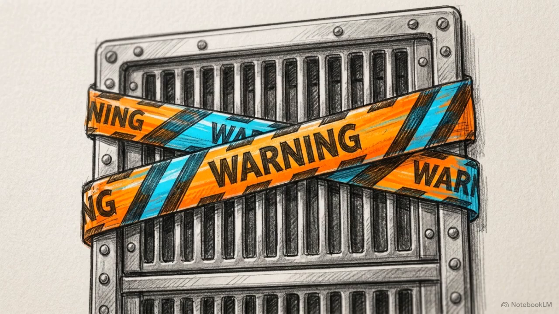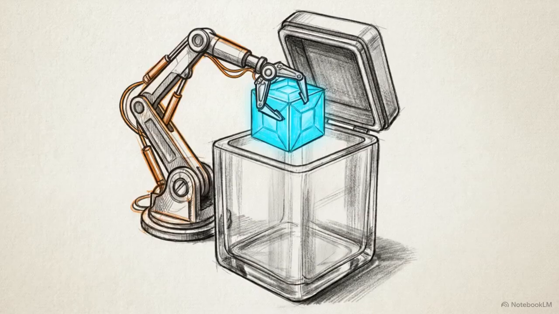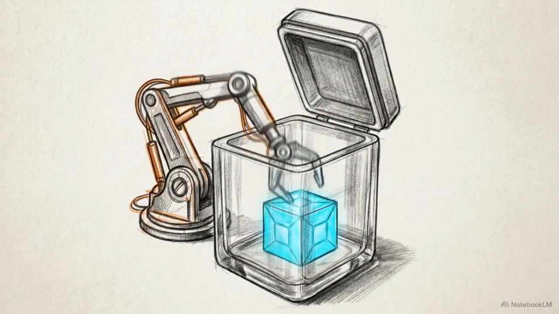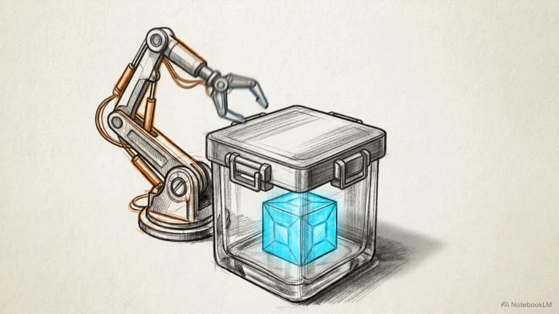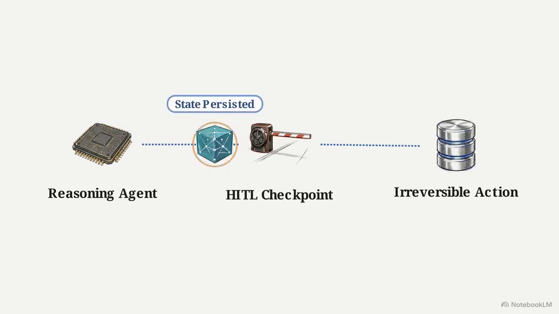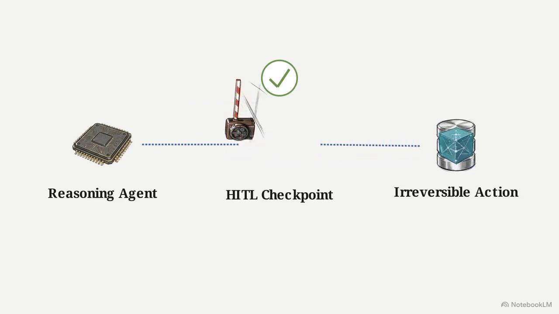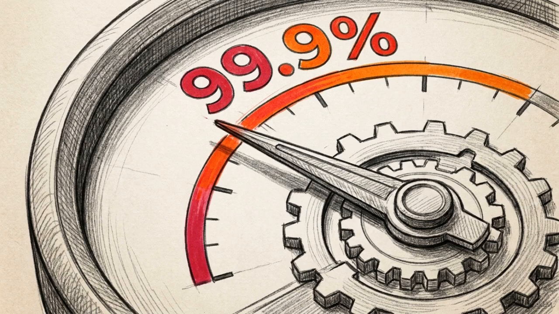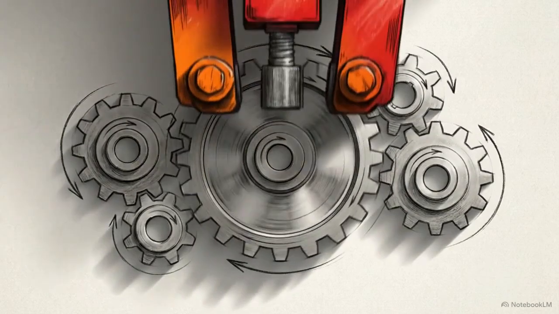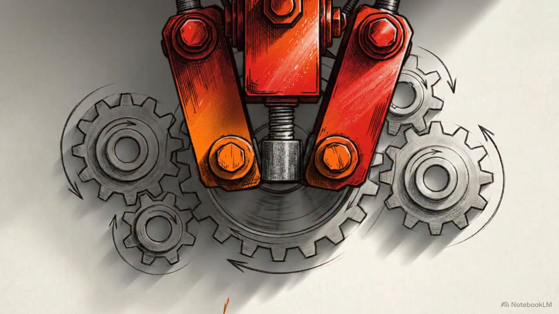Mitigating these risks requires strict architectural guardrails. We apply the principle of least privilege, giving agents only the specific tools they need, and run all code execution in isolated, sandboxed environments. For any irreversible action, the system must be halted by a human-in-the-loop checkpoint. The agent's state is persisted while it waits for a person to verify and approve the tool call before it can proceed. We also set hard limits on step counts and token budgets. This ensures that even if an agent enters an unproductive loop, it will terminate automatically rather than consuming infinite resources.